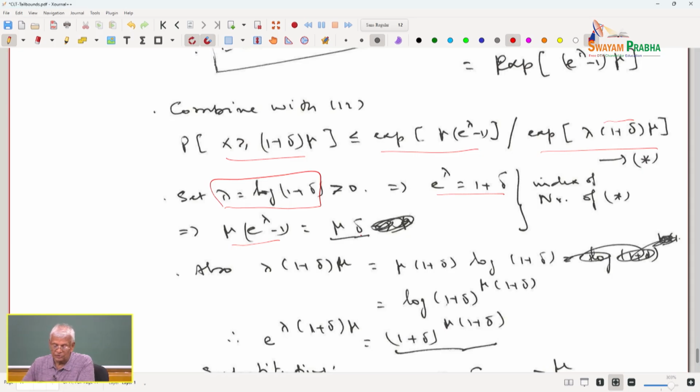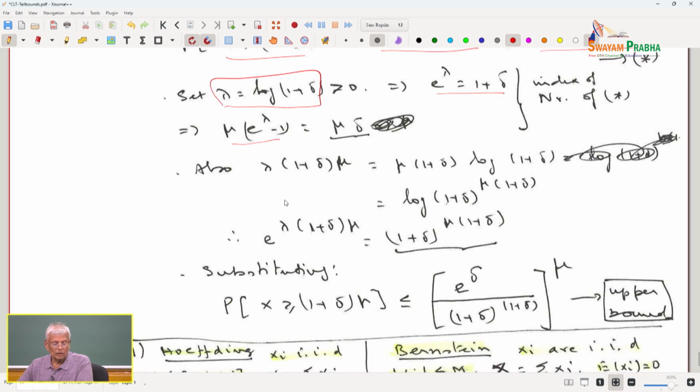These are simple exercises you need to check. Therefore, lambda times 1 plus delta times mu is equal to this, and that can be written as, now please remember, a log x is equal to log of x to the power a. I am using that formula in here. Therefore, this is equal to log of that. So, e to the power of lambda times 1 plus delta mu is equal to 1 plus delta to the power mu times 1 plus delta. Substituting this, we get the upper inequality, which is essentially the upper bound.